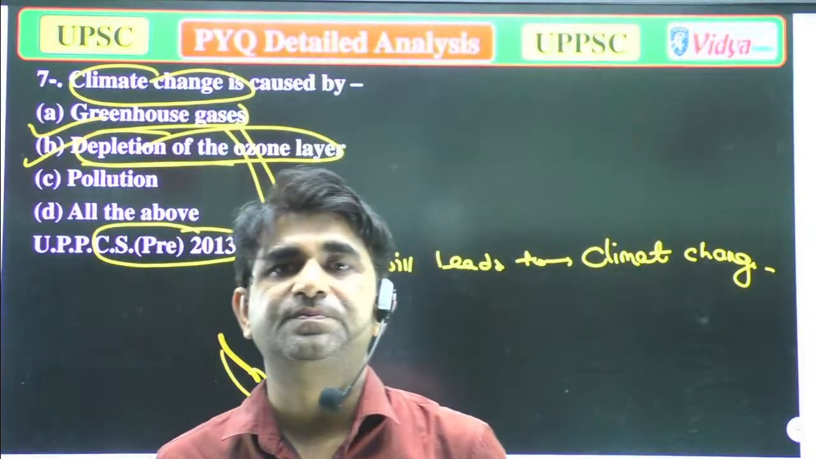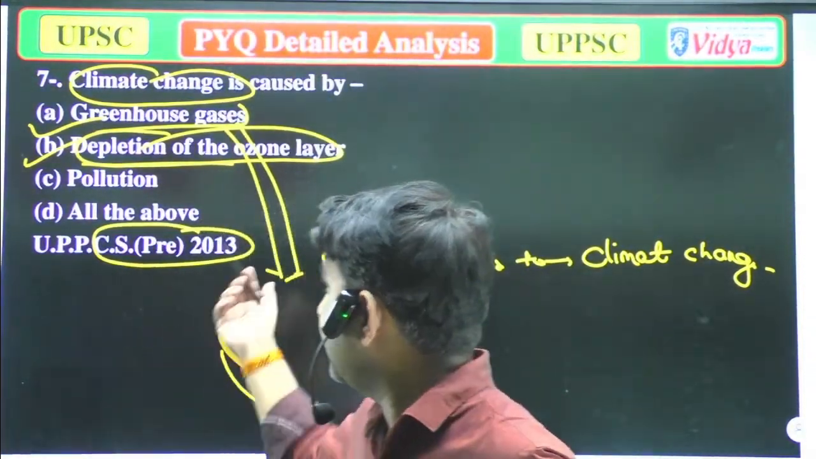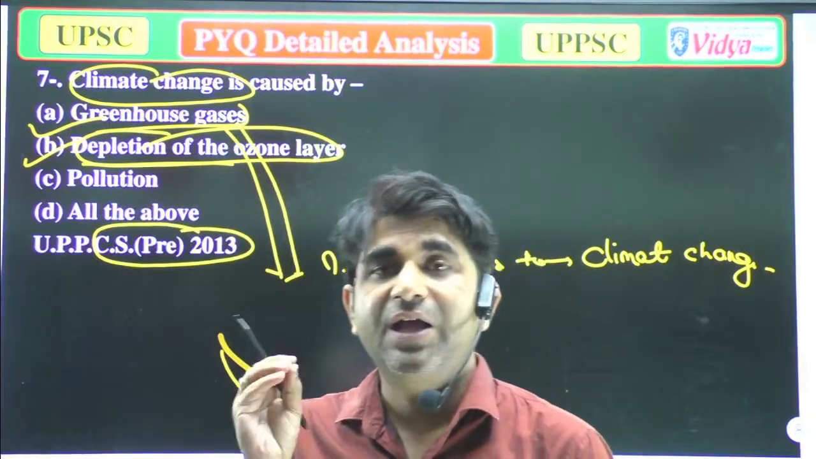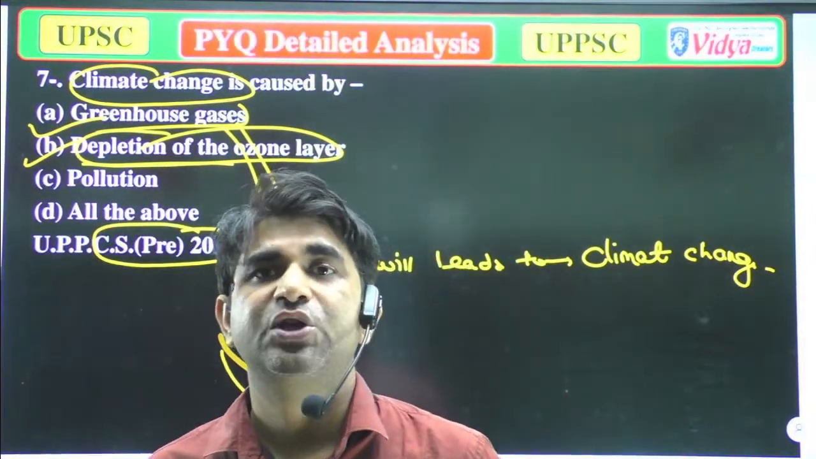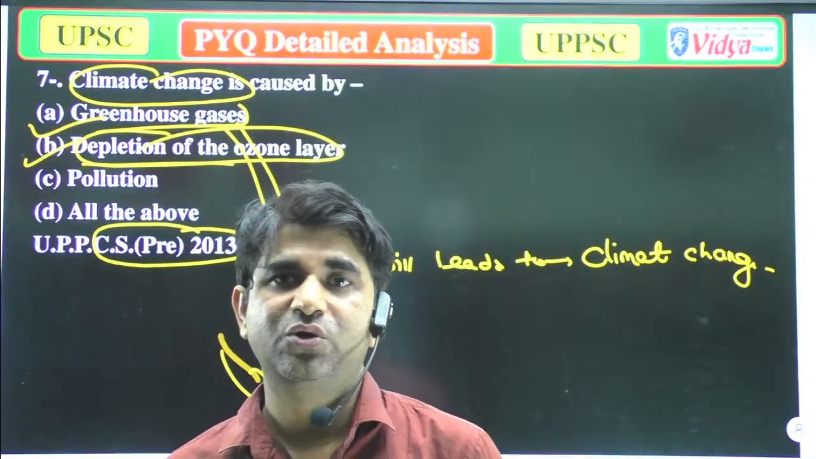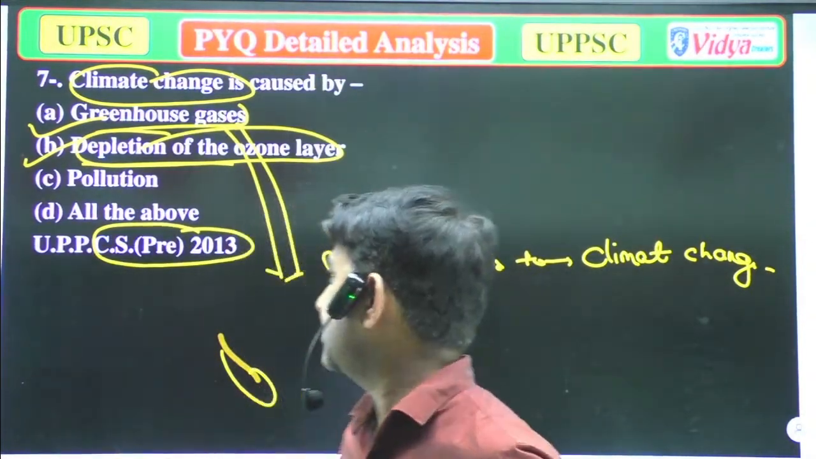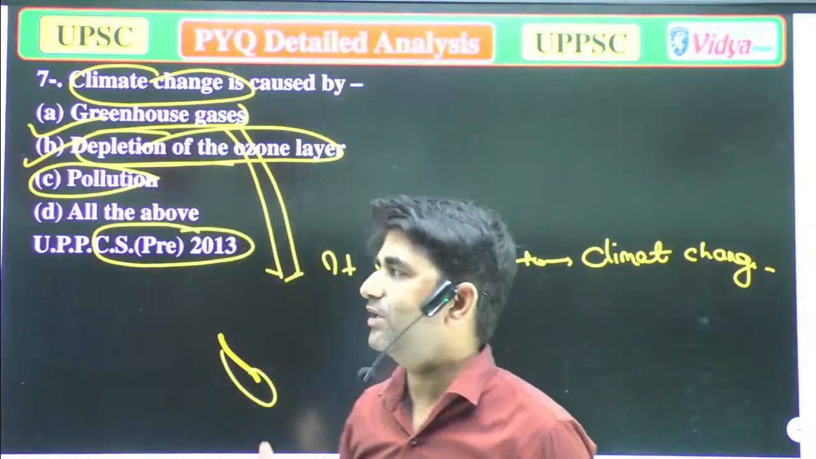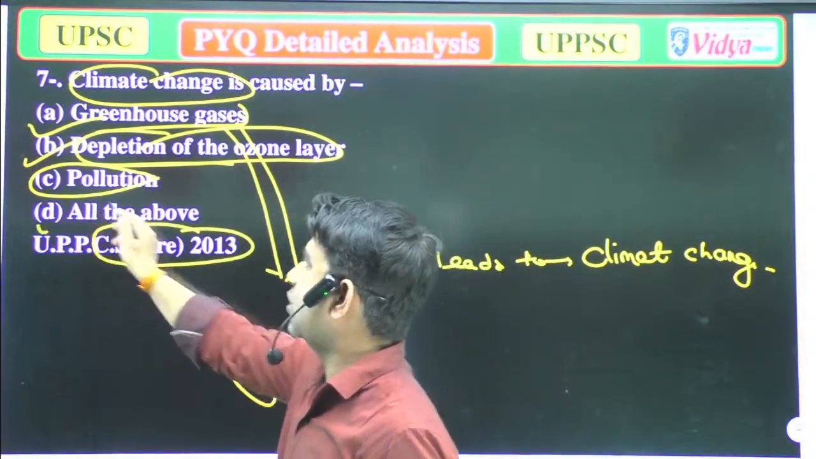Good. So what happens there? Every type of pollution causes huge changes in the climate. So that is also correct, pollution. So now you can answer which of the following is correct. All of the above. So option D is correct.